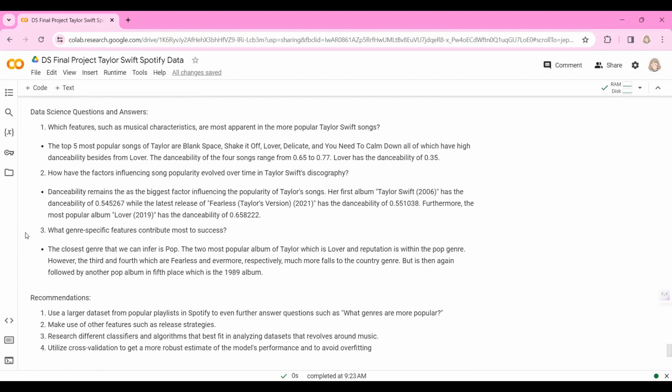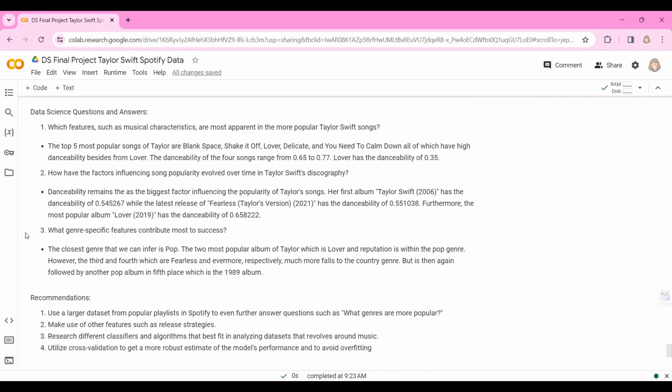So the first is, which features such as musical characteristics are apparent in the more popular Taylor Swift songs. The top five most popular songs of Taylor are Blank Space, Shake It Off, Lover, Delicate, and You Need to Calm Down, which all have high danceability besides Lover.